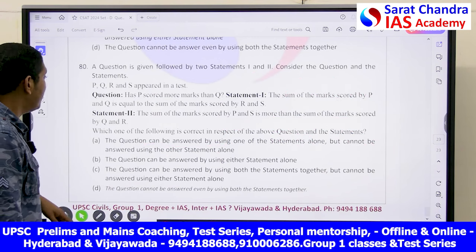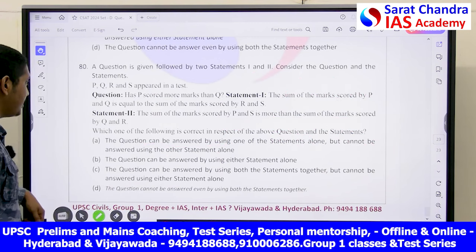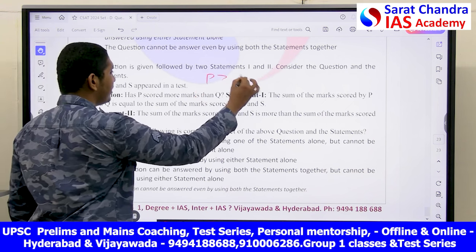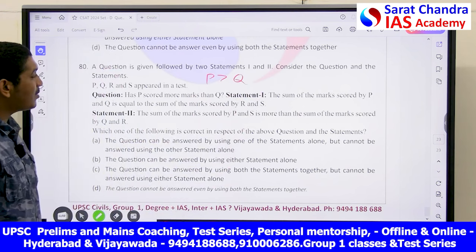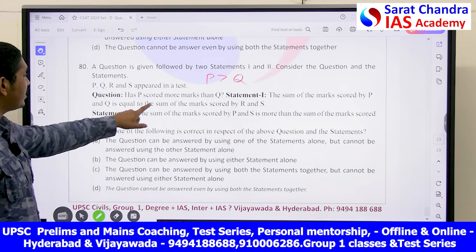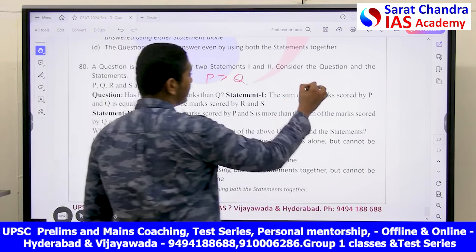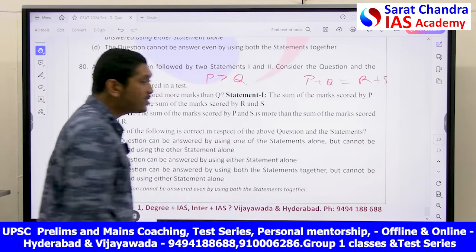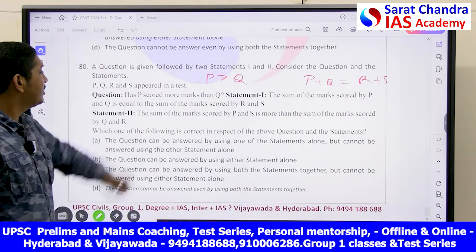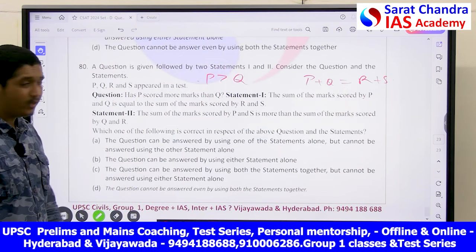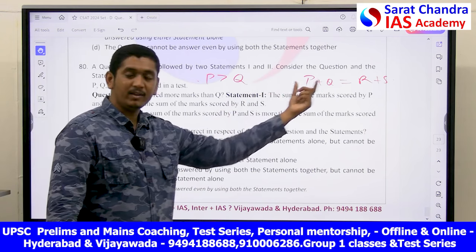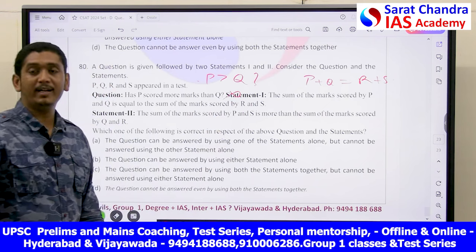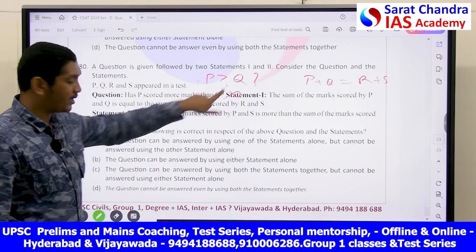Last question, my friend. P, Q, R and S appear in the test. P scored more marks than Q. He is saying P is greater than Q. Statement 1: the sum of marks scored by P and Q is equal to the sum of marks scored by R and S. P plus Q is equal to R plus S. Can you say from this that P scored greater than Q? Can you prove this? No. By this one statement, I cannot prove that P is greater than Q.